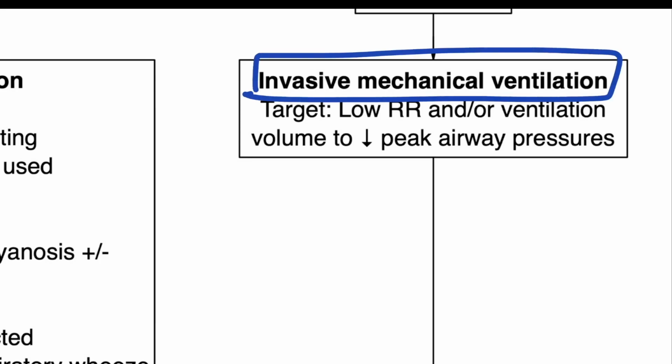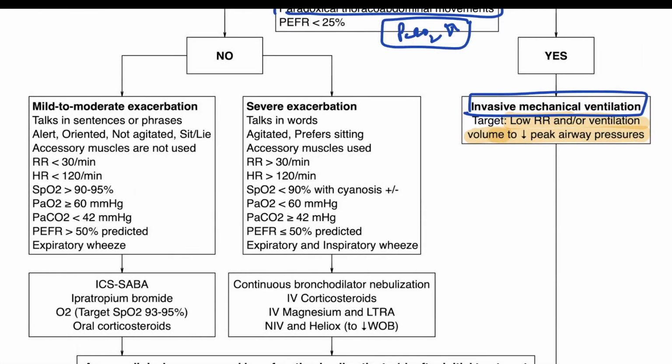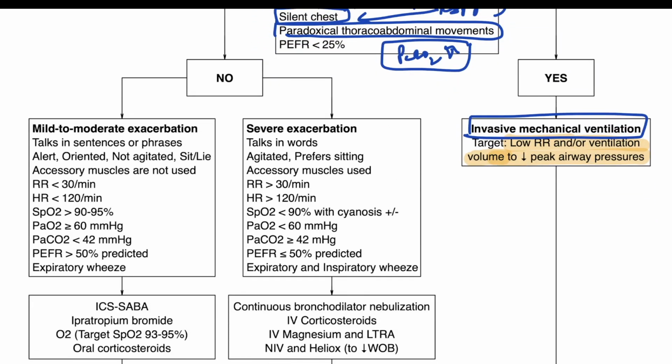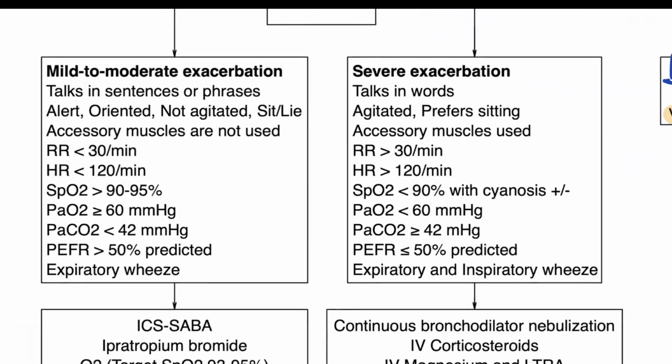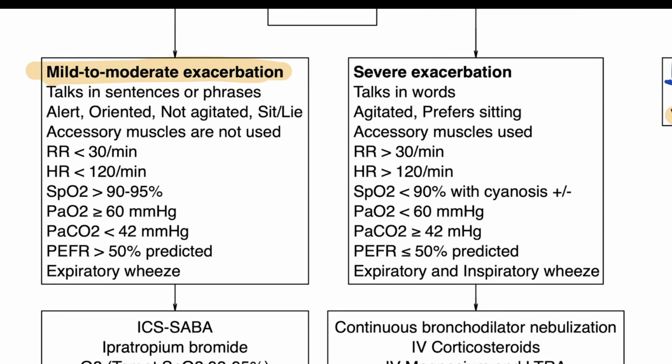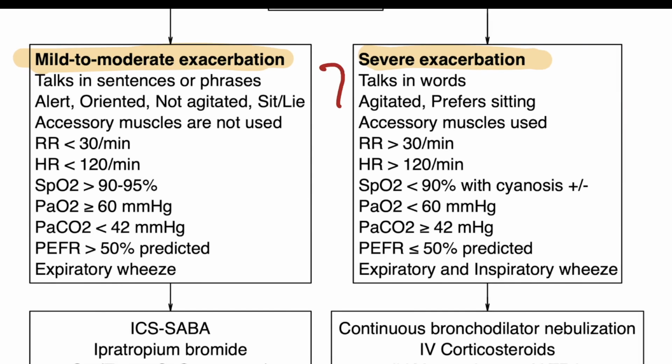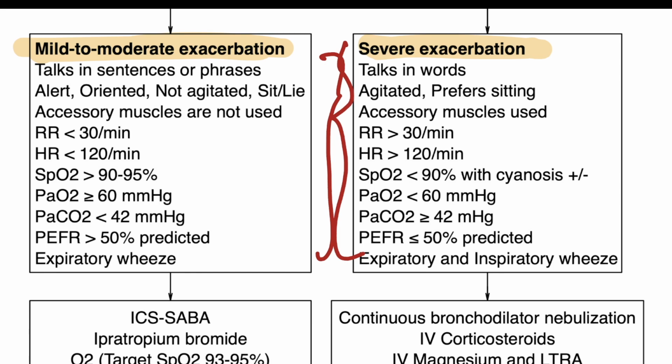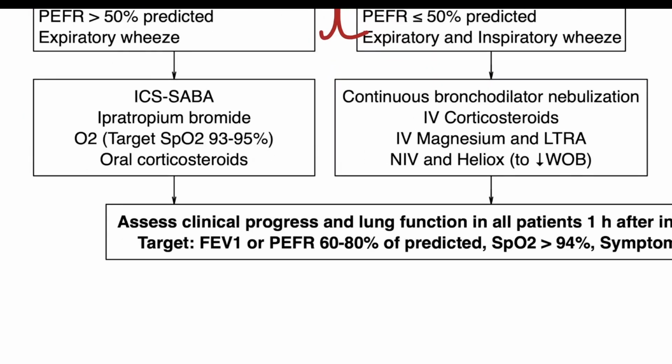The target is to use a low respiratory rate and ventilation volume to decrease the peak airway pressures. For the other variety, where such dangerous life-threatening symptoms are absent, you should consider whether mild to moderate exacerbation exists in the individual or severe exacerbation is present. These are the important differences between the two of them. You can take a snapshot if you want to. The treatment is also written over here. You can take a snapshot if you want to.